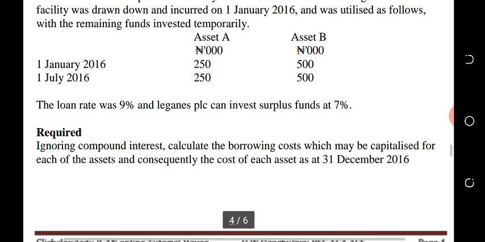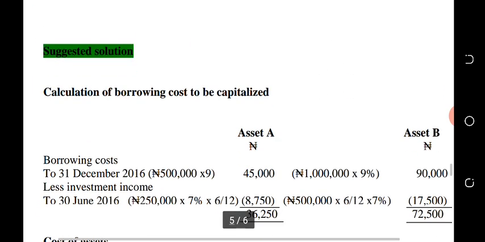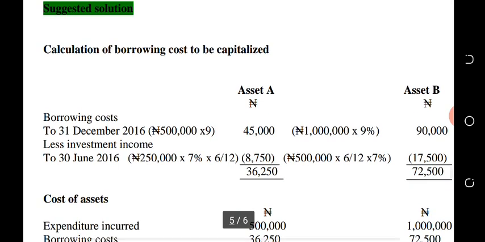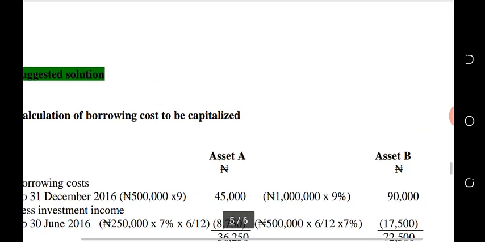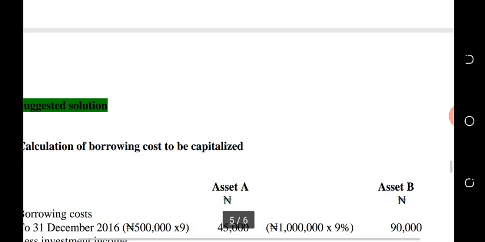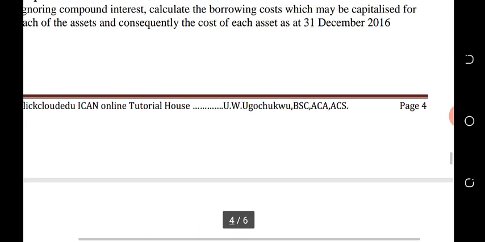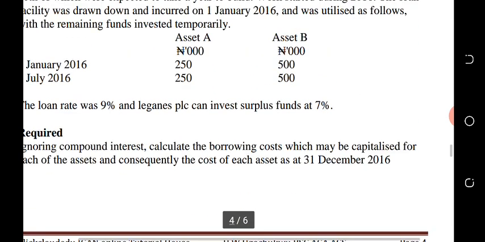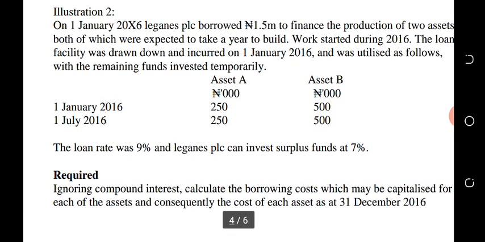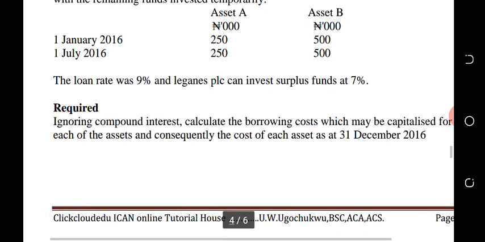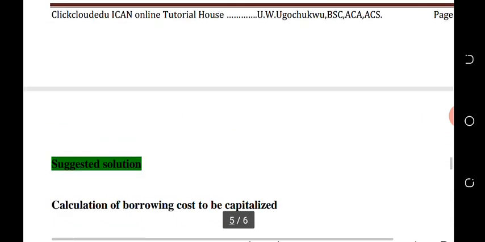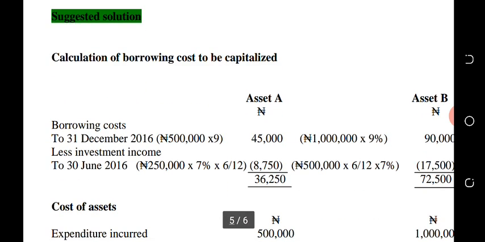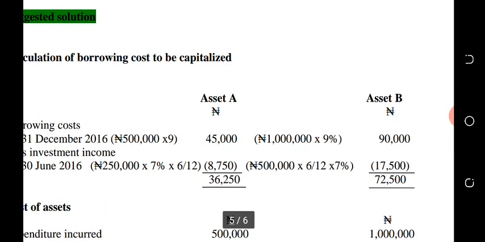Our solution now is that you have to calculate the interest cost, because the borrowing is for 1 year. For asset A, 500,000 times 9% is 45,000 naira, while 1 million times 9% is 90,000 naira.